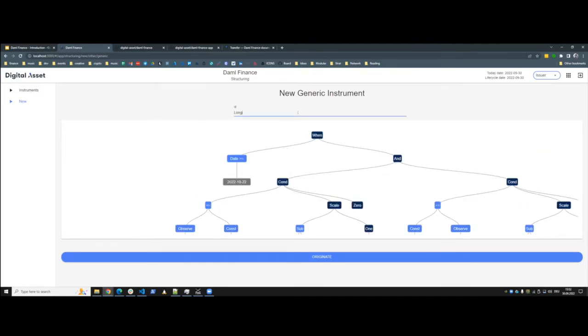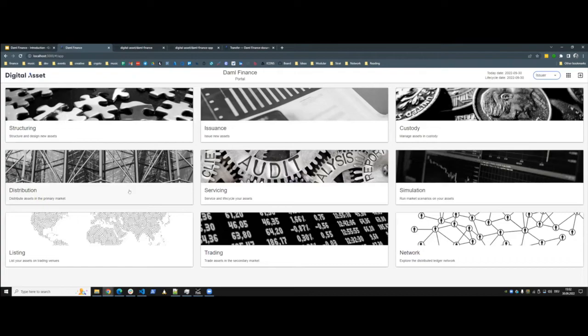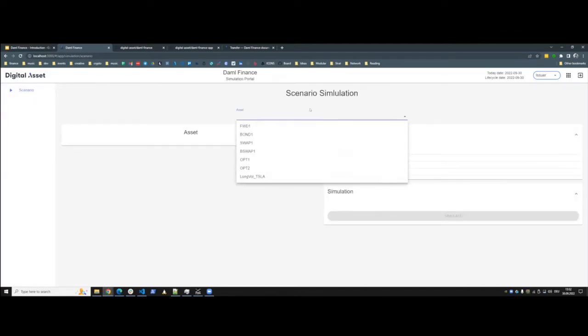And now it's added to the platform. And I can go through any of the processes, I can issue it, distribute it, and we don't have to write any code specific to that instrument. And to show you that it's true, we can show you that instrument that the platform hasn't seen before. It's a brand new instrument.